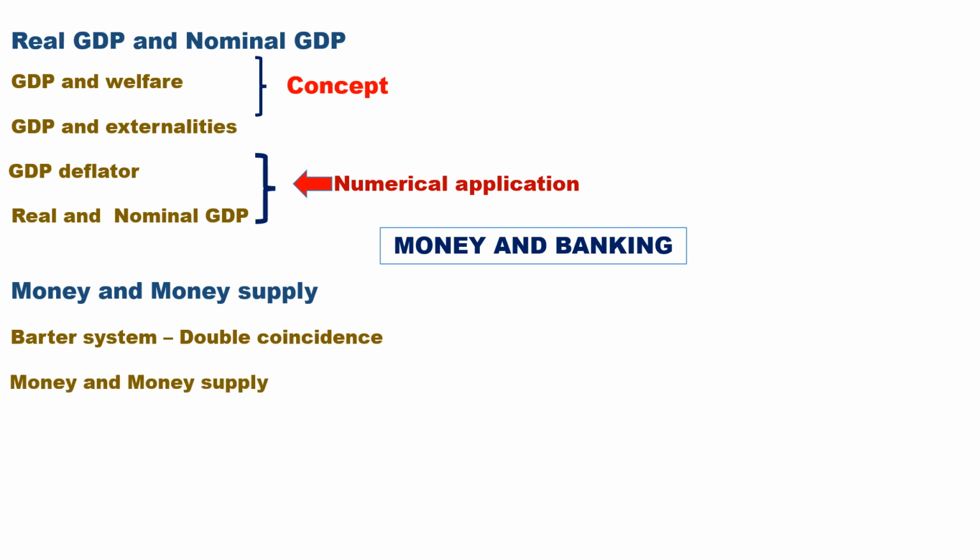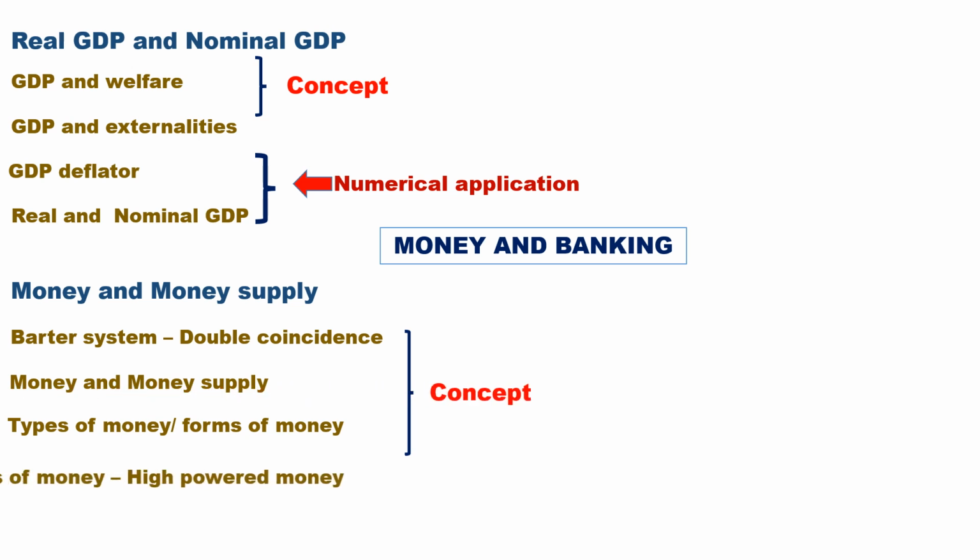Money and money supply. For this you should explain the meaning of money and what money does. That should be explained. Then components of money supply. Types of money: fiat money, fiduciary money, full bodied money, credit money. This topic may ask concept oriented.